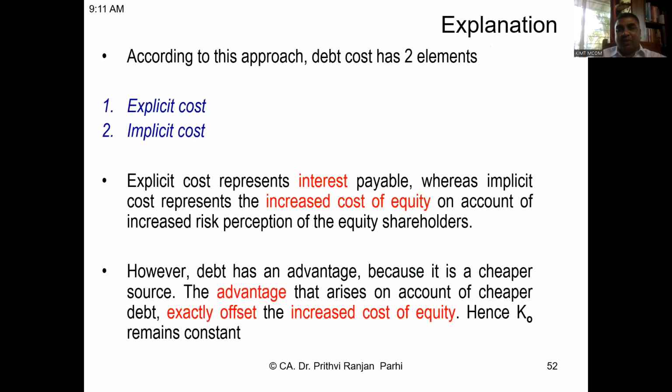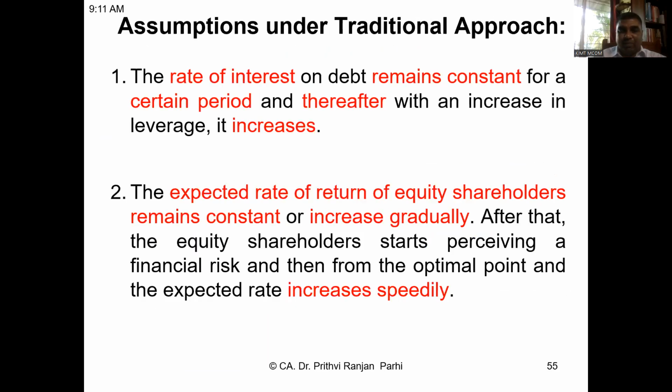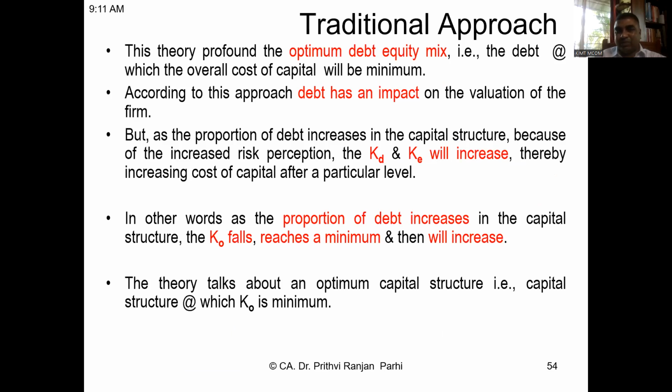Today, friends, we are going to learn one more approach, which is called the traditional approach. A little old approach. This theory says that the optimum debt equity mix, meaning a certain proportion of debt in the capital structure, is that at which the overall cost of capital, KO, will be minimal. Friends, we have already understood the meaning of optimal capital structure: that capital structure where overall cost of capital is minimal.